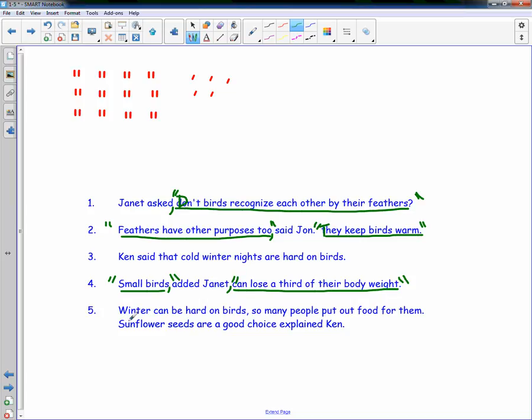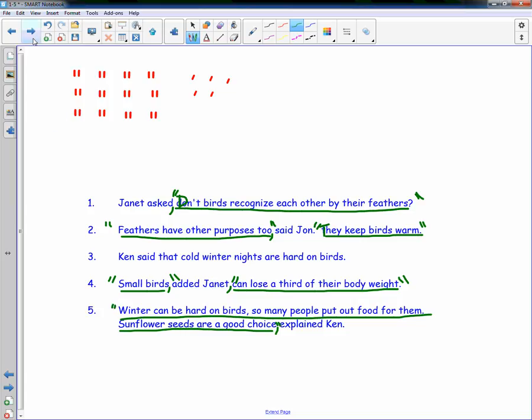"Winter can be hard on birds, so many people put out food for them. Sunflower seeds are a good choice," explained Ken. This whole thing is what he's saying. We need to separate it with a comma. You never put a period here. Never. It's always a comma, a question mark, or an exclamation point. And then we set it off with quotations.